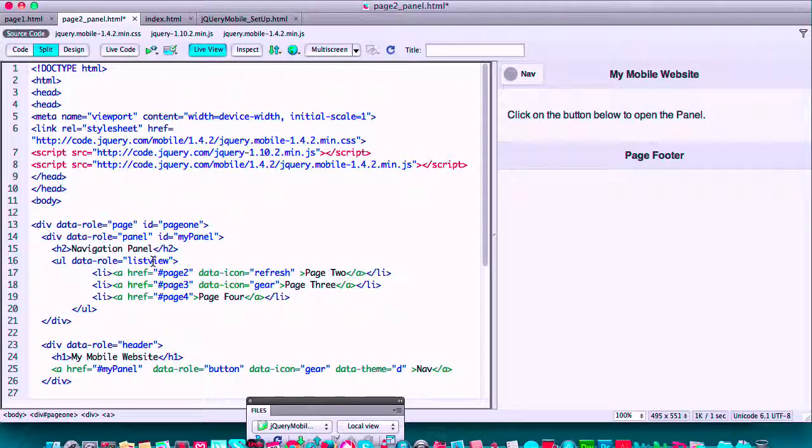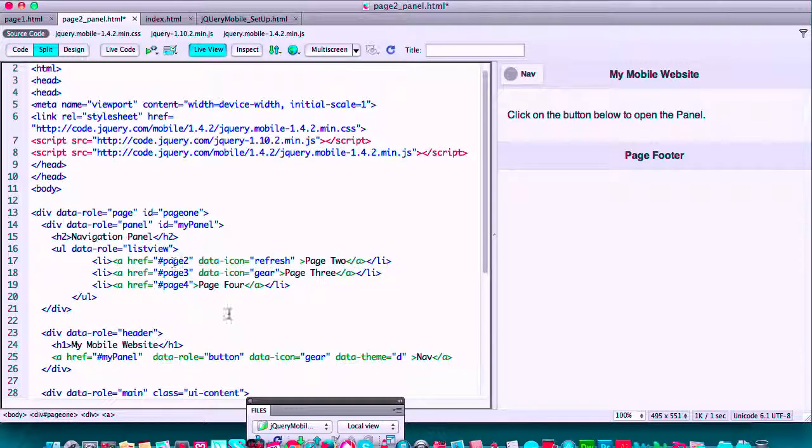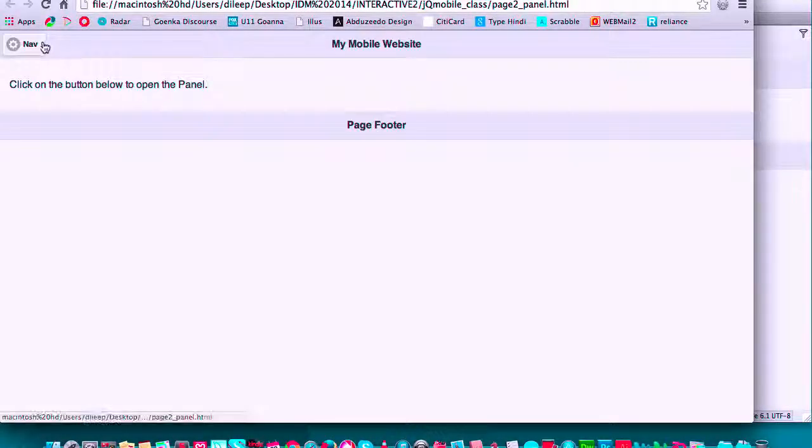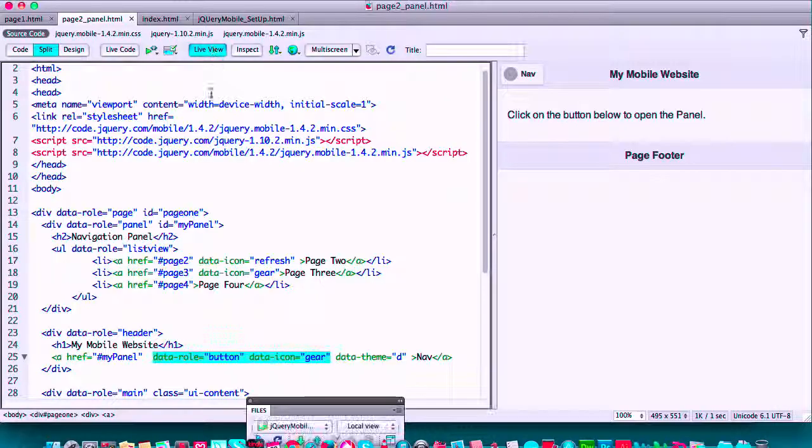And you can see I did this same thing. I had data role button and data icon gear, and it worked back then. You can see it works here. Don't know why.